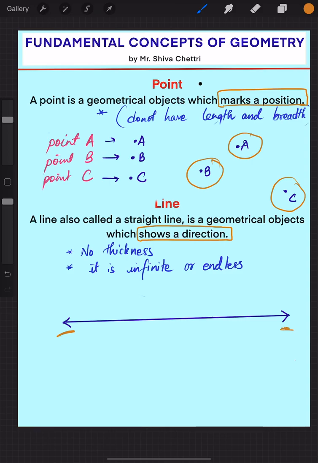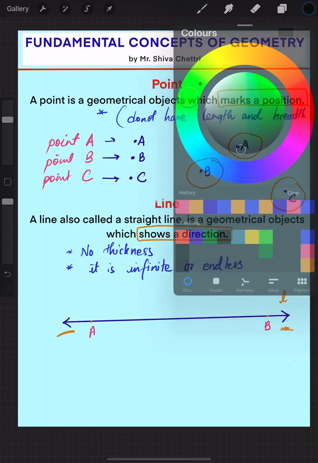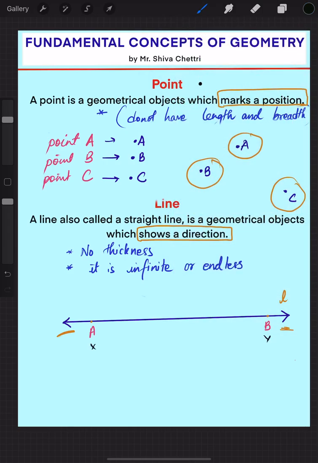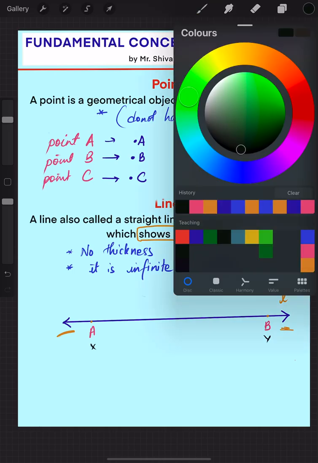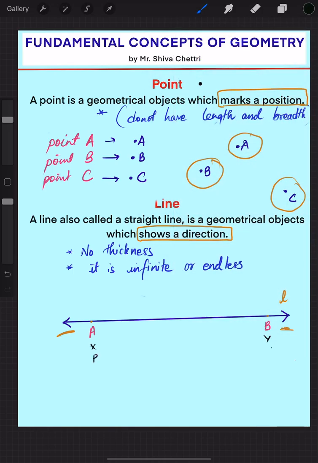So the line goes this way. Suppose this line be L. A line can be named L, just L or M, A, B, C, anything. But sometimes we also represent it in another way. I'll just mark 2 points here and write A, B, or sometimes anything, like x, y, p, q. Let me write p, q.